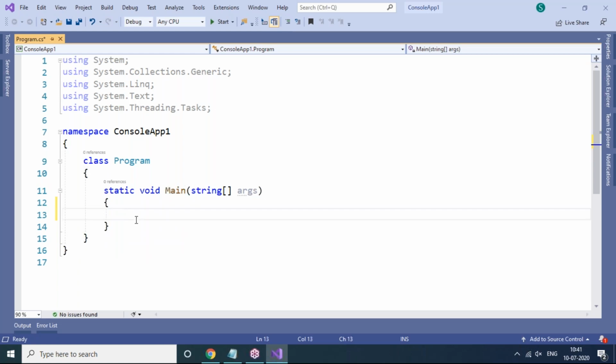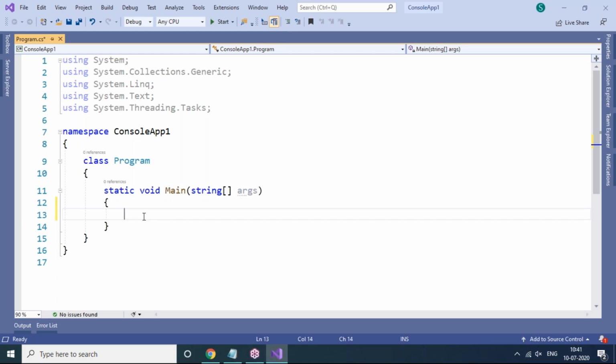In C#.NET, you can keep the entry point anywhere: in the middle of the program, at the top corner, or at the bottom corner of the program. Anywhere you can include the Main method, and it will work fine, no problem at all. Okay, it's compiler based, so the Main method can be anywhere. From that Main method onwards, code will be executed.